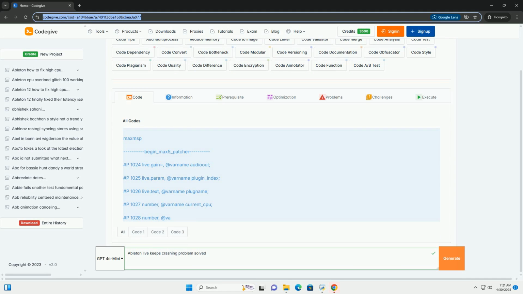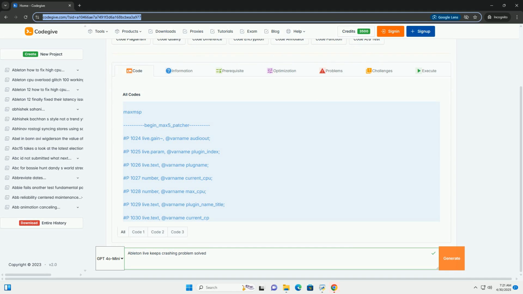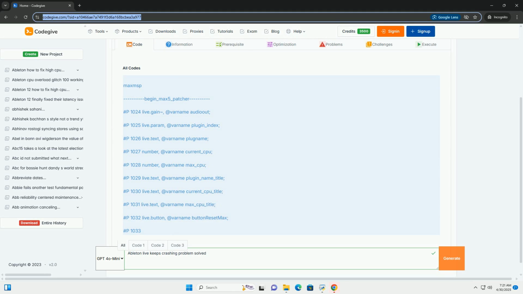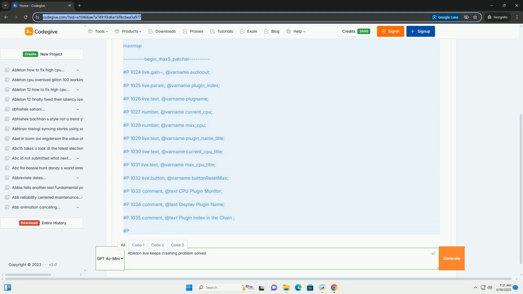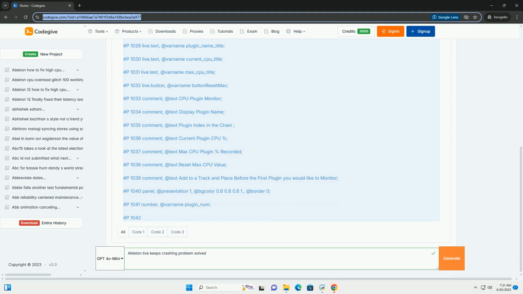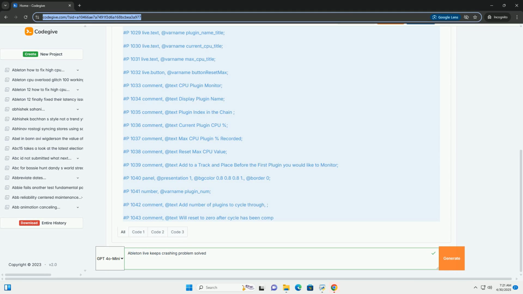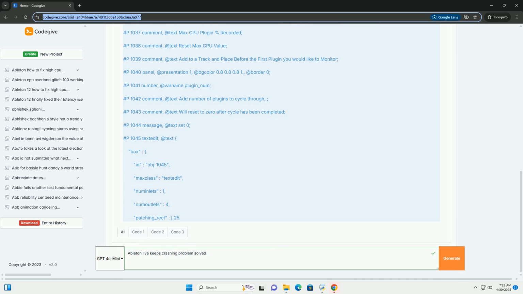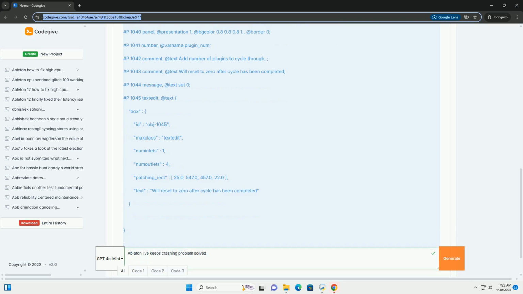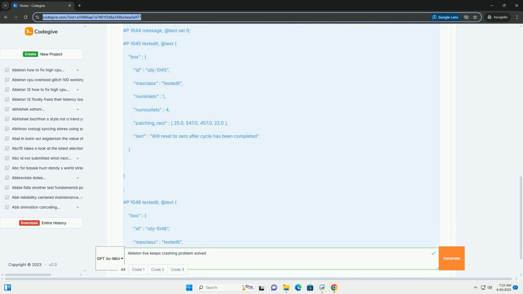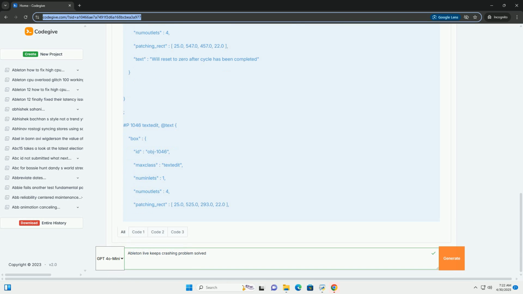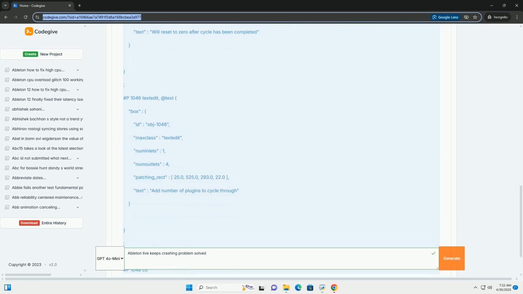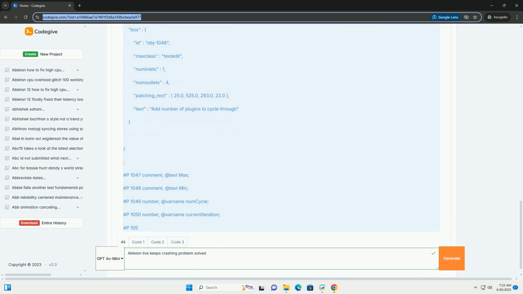Ableton Live crashing: diagnosis, troubleshooting, and code examples for stability. Ableton Live crashing can be one of the most frustrating experiences for music producers. It interrupts creative flow, potentially causing lost work and a general feeling of unease. This comprehensive guide explores common causes of Ableton Live crashes, detailed troubleshooting steps, and even delves into potential code examples using Max for Live to address specific stability concerns.